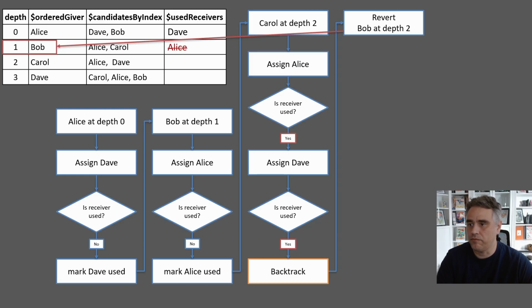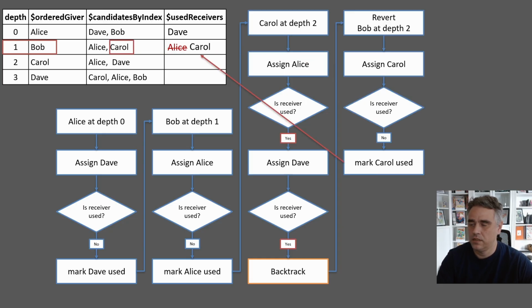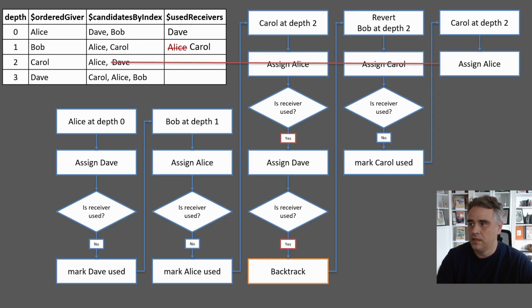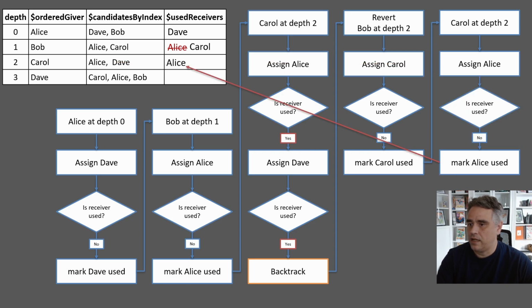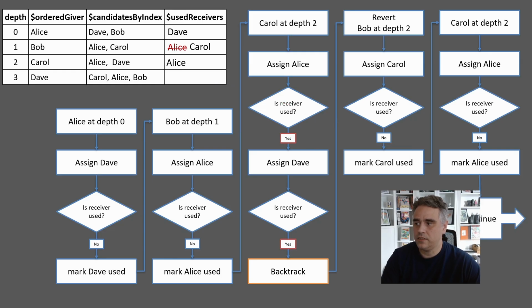So what we're going to do is revert back to Bob, remove Alice from our used receivers, and then continue from where Bob left off. So Bob, now at 1, is going to assign Carol. Carol is not used, so we're going to mark Carol as used now for Bob. Now we can come back to Carol at depth 2 again, and we check Alice. Alice is no longer being used, so we mark Alice as used for Carol, and then we continue on down through our process. And this will continue stepping back up and down until it is able to find a path that works and everybody is able to receive one candidate.